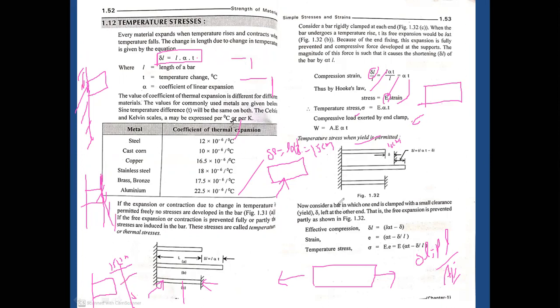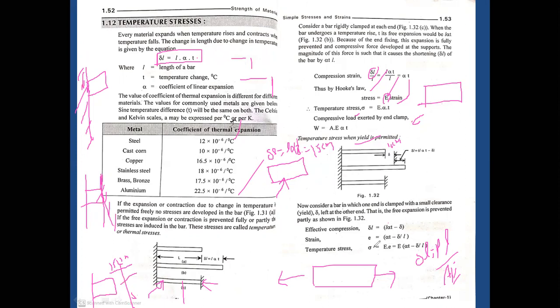And in this situation, whenever you provide some partial space, the effective compression delta L equals L alpha T minus delta. Actually, in that situation, whenever you apply some partial space, the change in length will be the difference between the original change in length and the space we have provided to the particular body. So the original change in length is L alpha delta T. But whenever we provide the partial space, the change in length will be reduced. Partial space is 10 centimeters here.